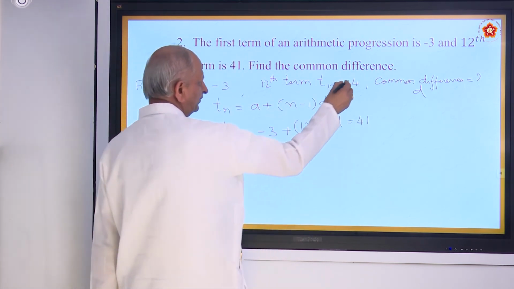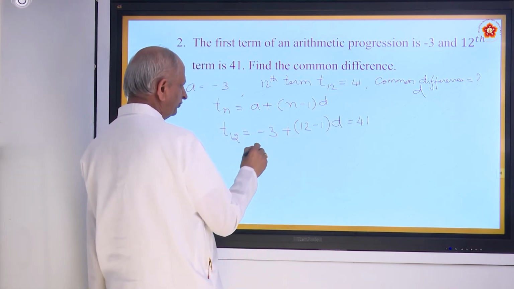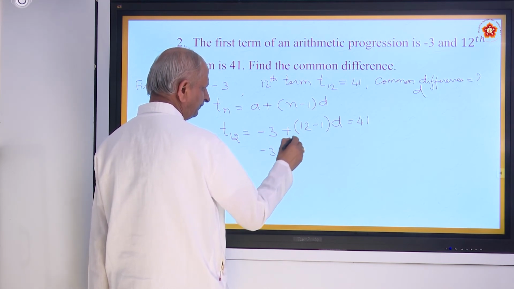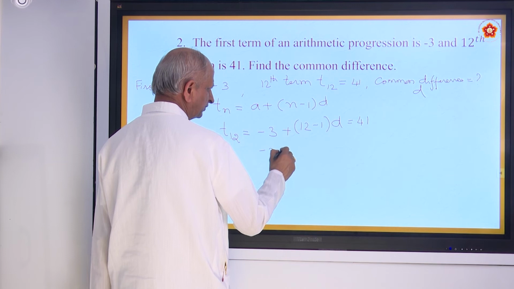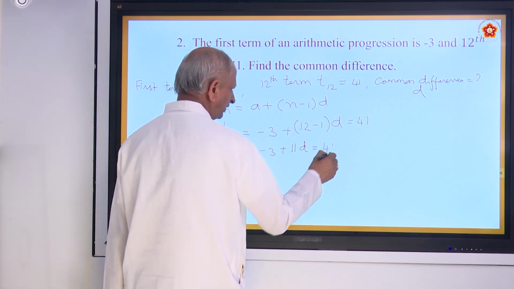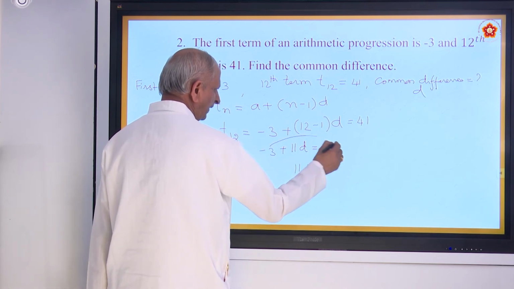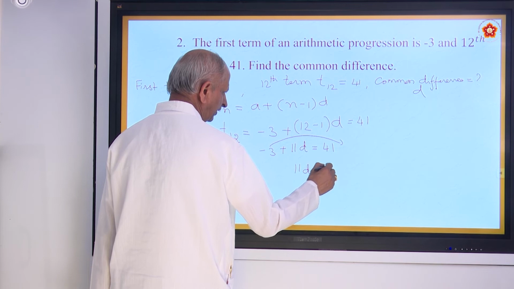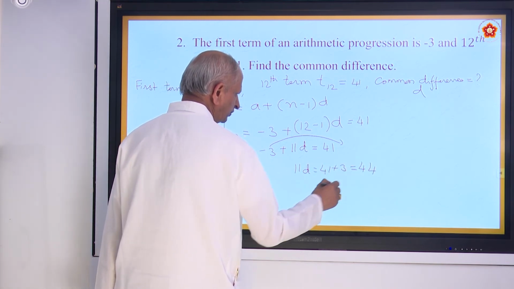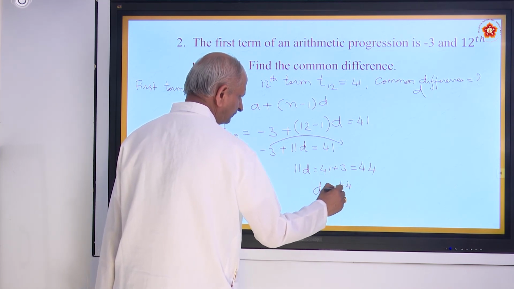So now find out that d value. Minus 3 plus 12 minus 1, which is 11d, is equal to 41. So 11d is equal to 41 plus 3, which is 44. So d is equal to 44 by 11.